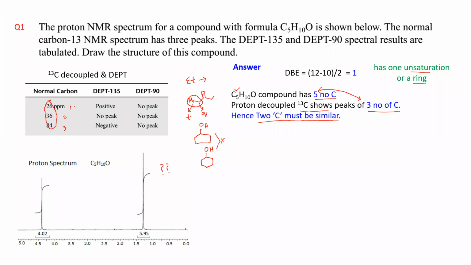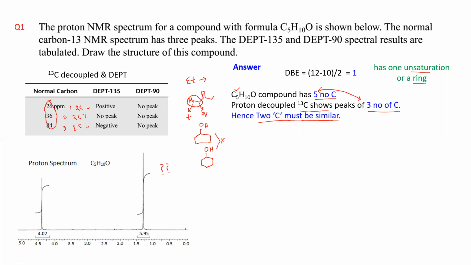Either here you will have 2 carbons, here 2 carbons, and this is 1. You have the permutation combination, okay? Here you can have 1, 2, 2, and then you can have the opposite: 2, 2, and 1. Those are the possibilities you have.